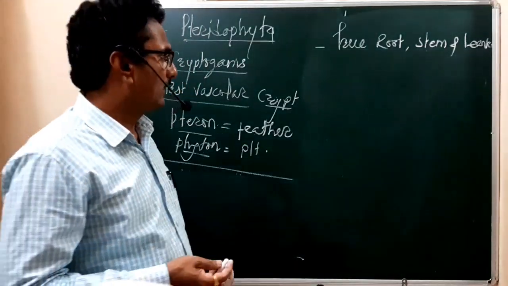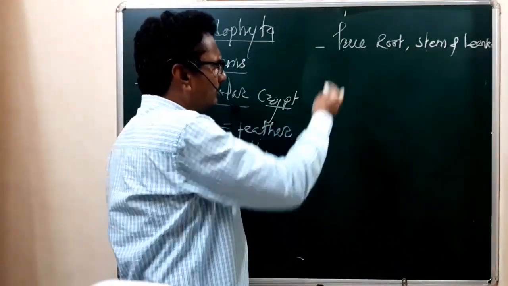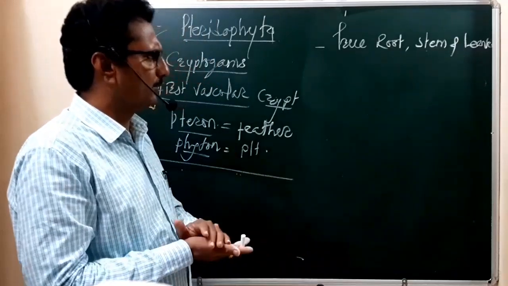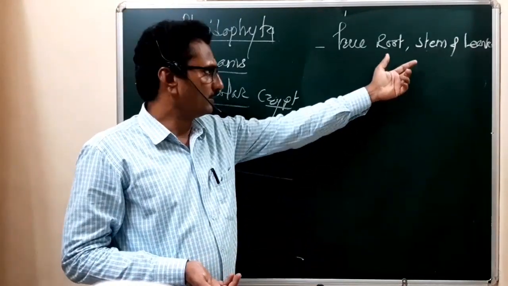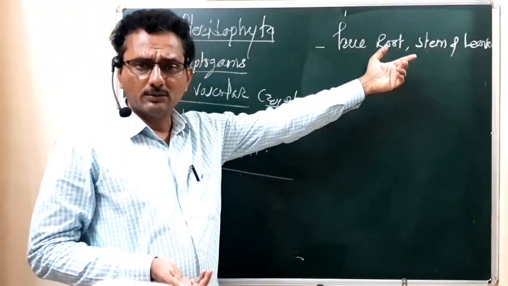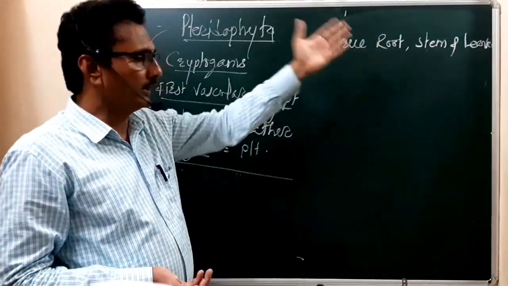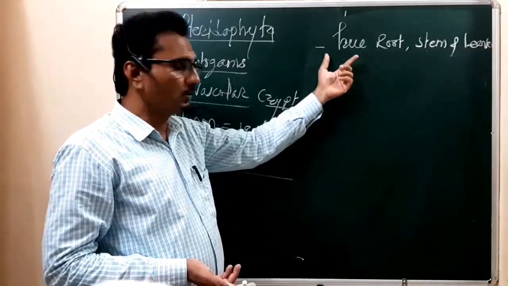Now I want to give you a little explanation of what is meant by true root, true stem, and true leaves. So what are true roots?